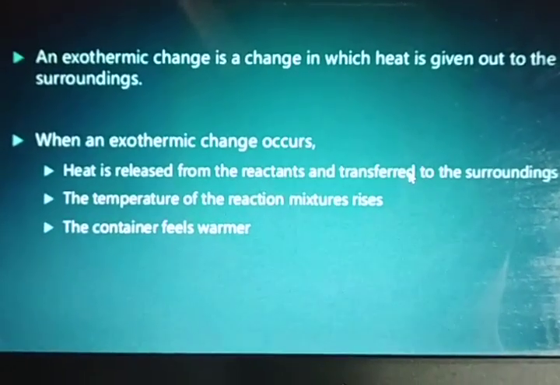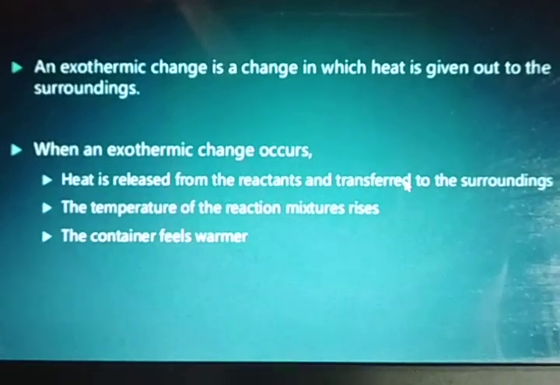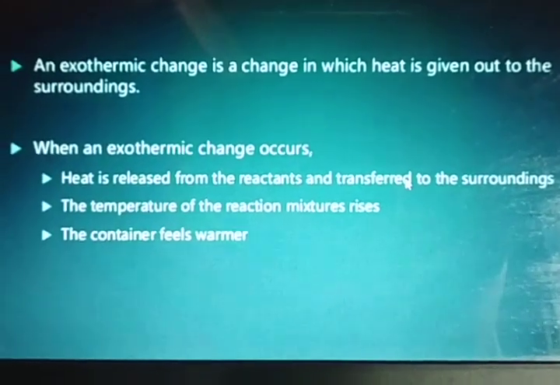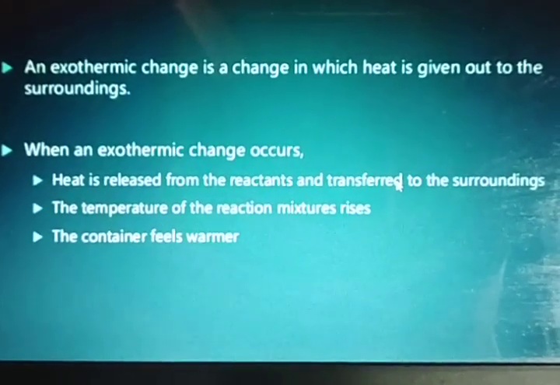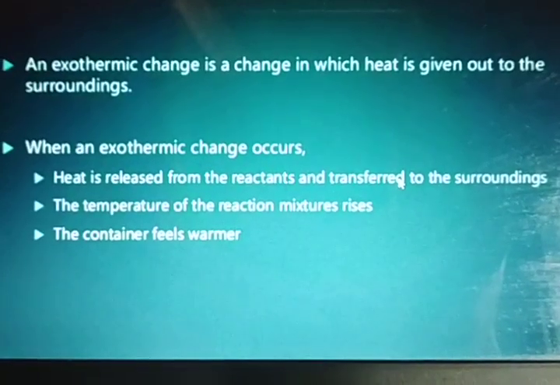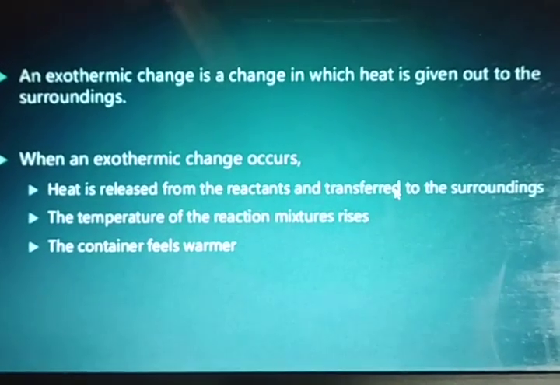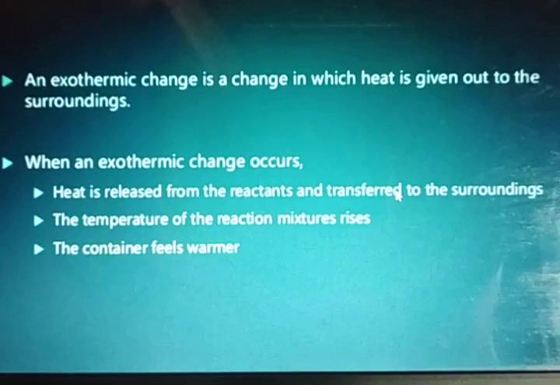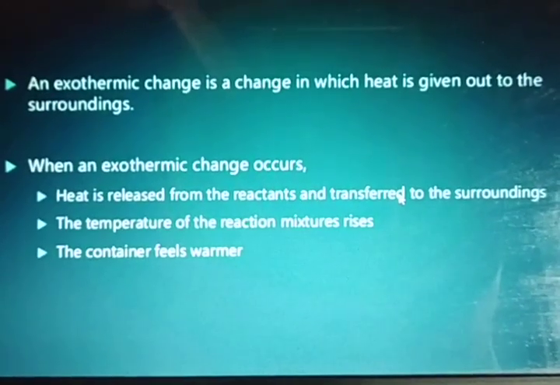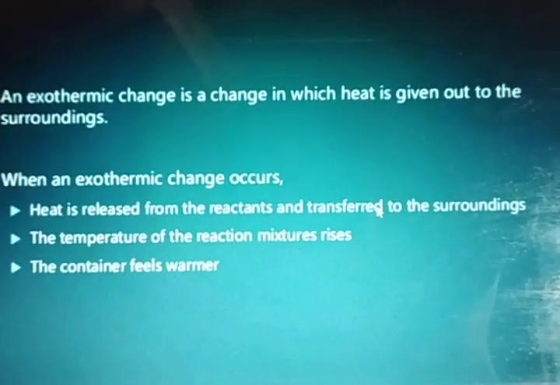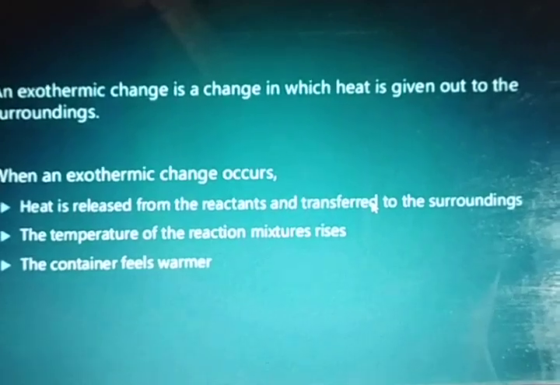After a few minutes, the water over the quicklime even starts boiling. So, in this case, we conclude and we can see that during the interaction between water and quicklime, energy in the form of heat is evolved.